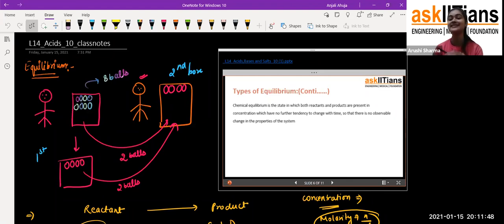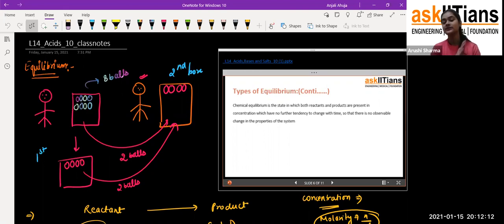Right now we are just getting the overview, or some brief explanation, about equilibrium. For JEE, first of all, your basics should be clear: what equilibrium is, what the physical one is, and what the chemical one is. So that's how we come to chemical equilibrium now.